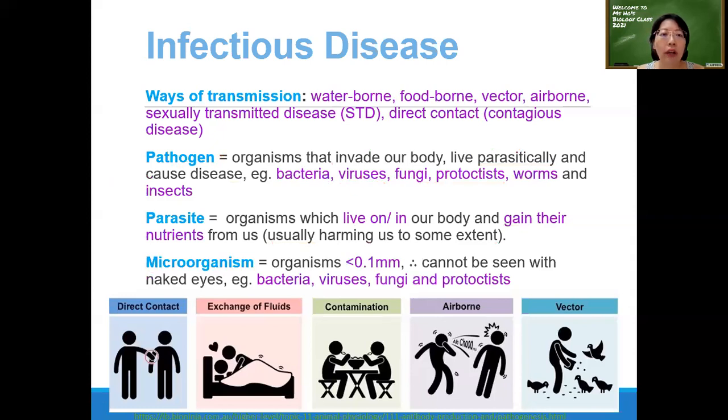Now, what about microorganisms? Micro means tiny, isn't it? Micro means small, and organism is a living thing, right? So therefore, microorganisms are organisms or living things that are less than 0.1 mm. Just remember I told you before, the smallest dot that you can see with your naked eye is actually 0.1 of a mm. So anything smaller than that, you must use a microscope to see. So you cannot see them with your naked eyes.